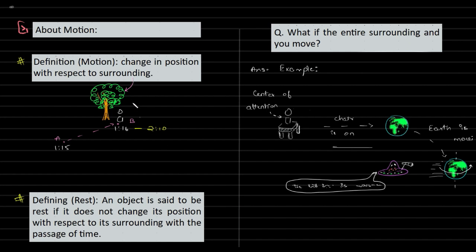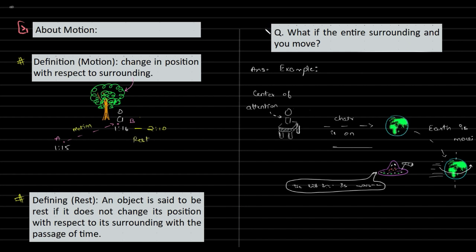So motion is wherein you have a person or anything moving with respect to a surrounding. Here I took the surrounding to be a tree. And with respect to the same thing, the person has not got displaced, not moved. So the person is said to be at rest. So this is your motion, and this case is your rest.